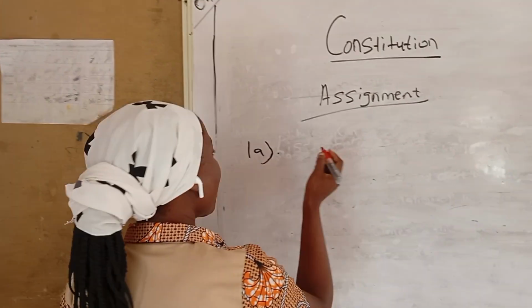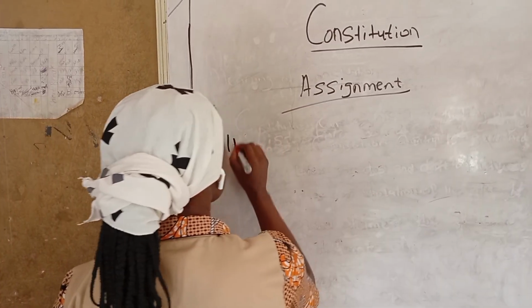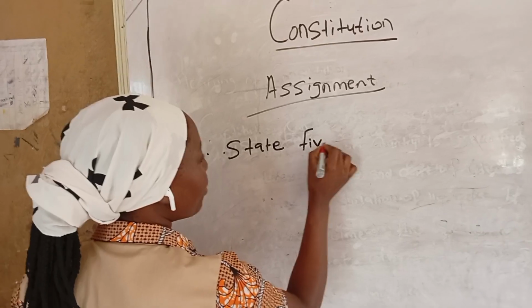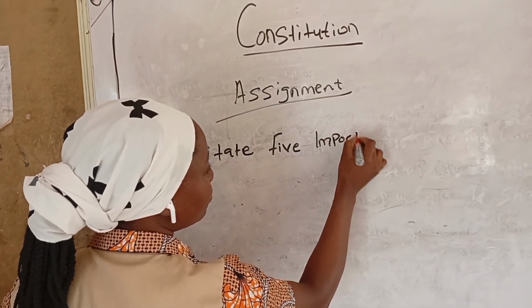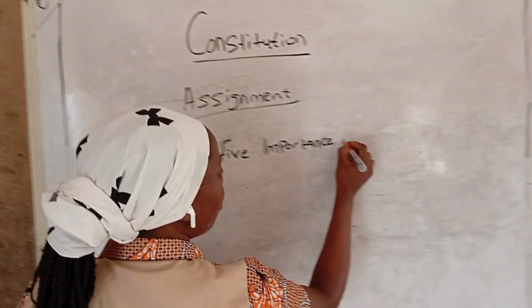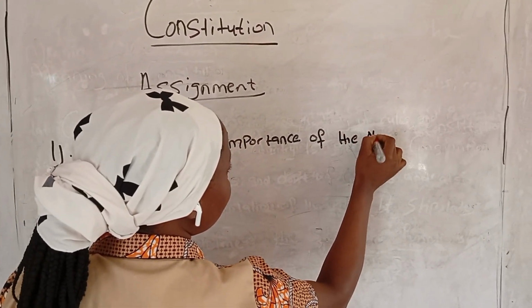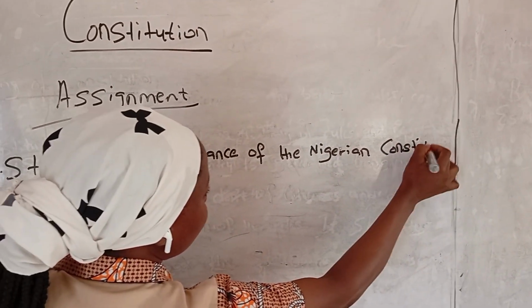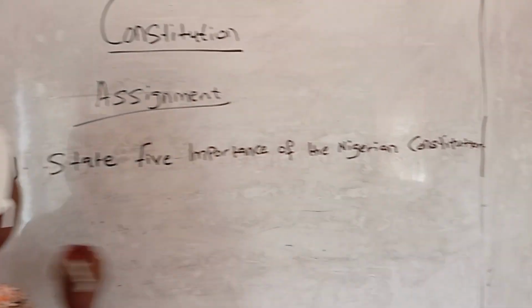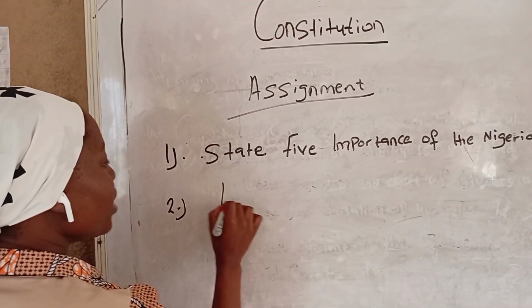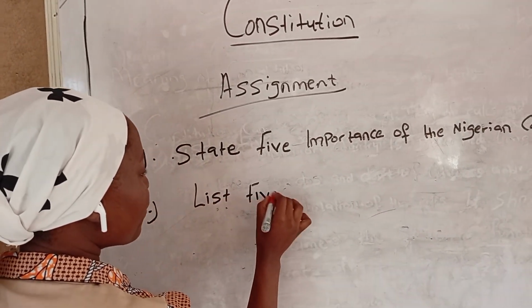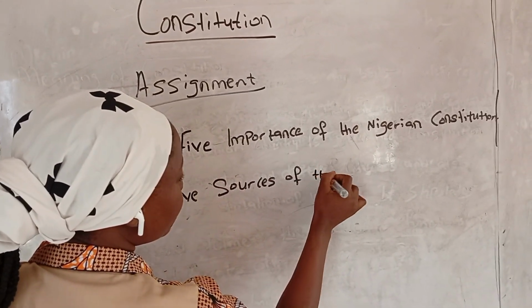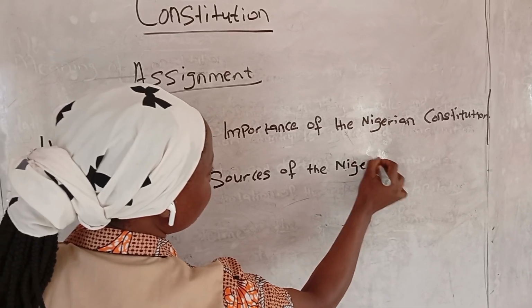Number one is, state 5 importance of the Nigerian Constitution, and 2, list 5 sources of the Nigerian Constitution.